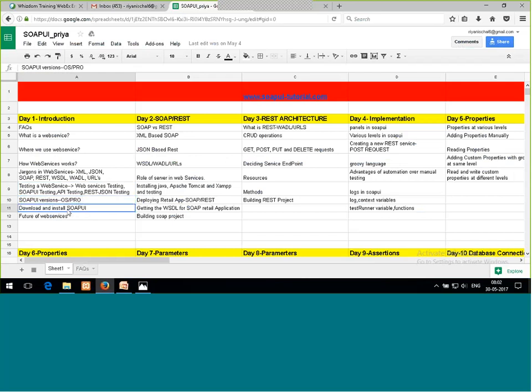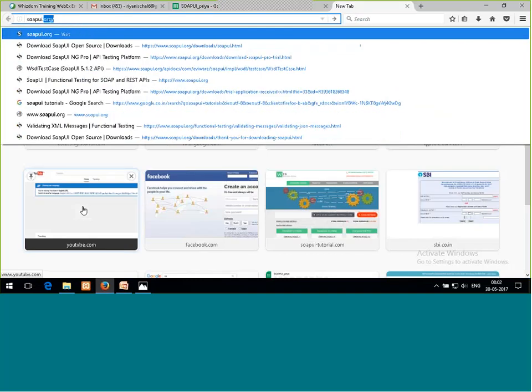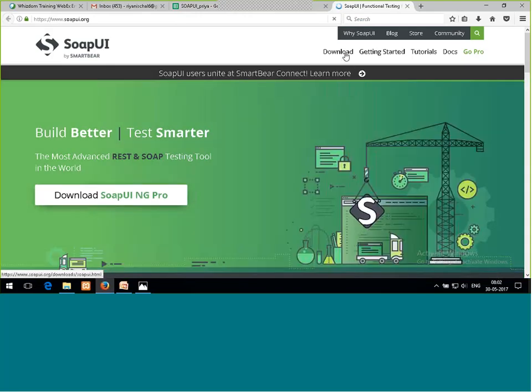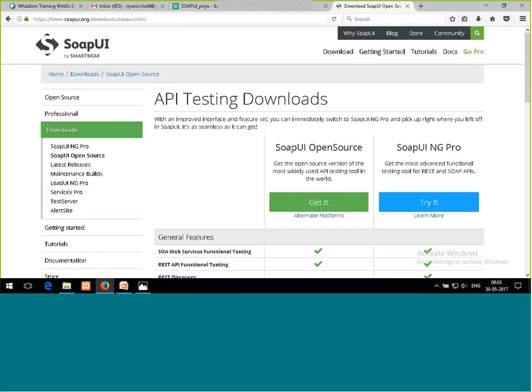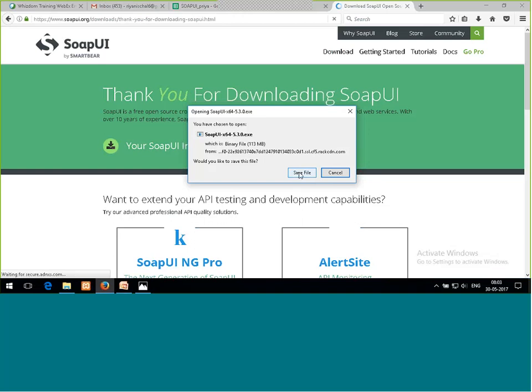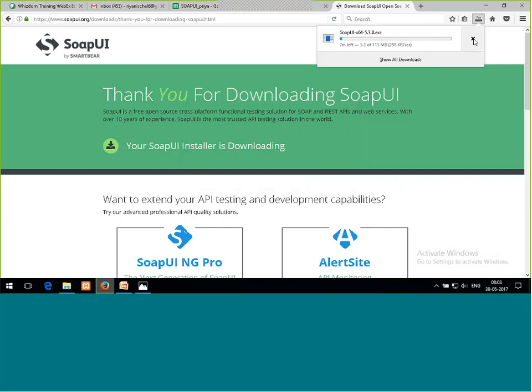SOAPUI free version. Now, how to download and install? SOAPUI.org is the official website for SOAPUI. I'll tell you how to download and install the free version. I'll not discuss the pro. There is a Downloads tab. Just go to this tab, and here is SOAPUI open source. Just click on this. You don't need to create any account. Then you just click on save file. I already have it, so I'll not. It will be shown over here. Then just double click and it will be installed. Done. Very easy to install.